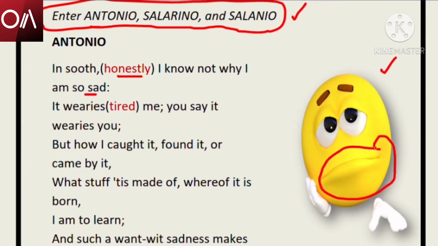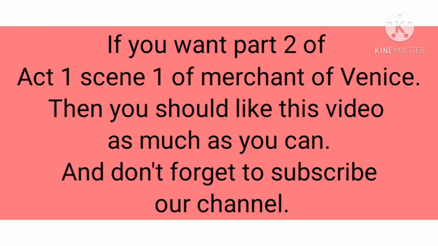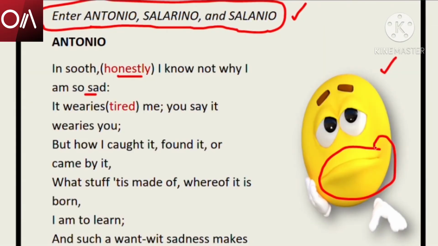So his friends are worried. When you are sad, your friends and parents become worried, isn't it? Similarly, when Antonio meets his friends, they are worried about why Antonio is so sad. So Antonio replies, in sooth, honestly, I know not why I am so sad. He is not aware of the reason why he is sad.